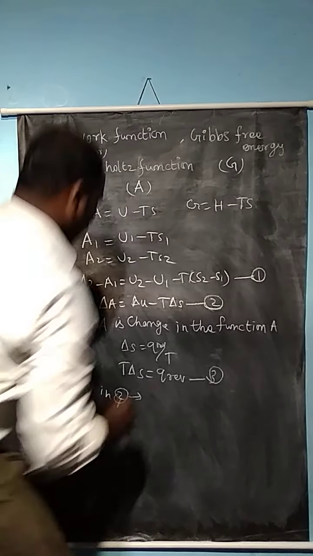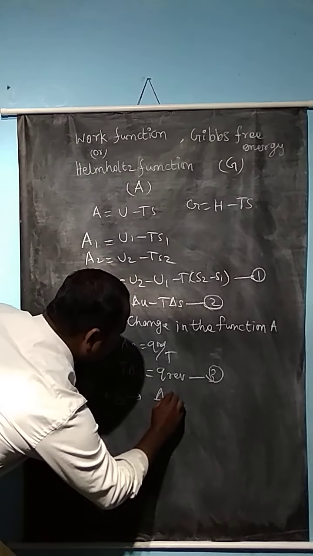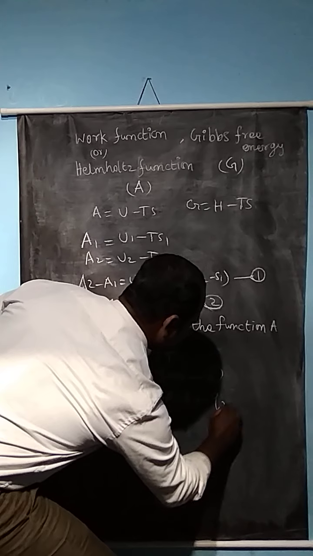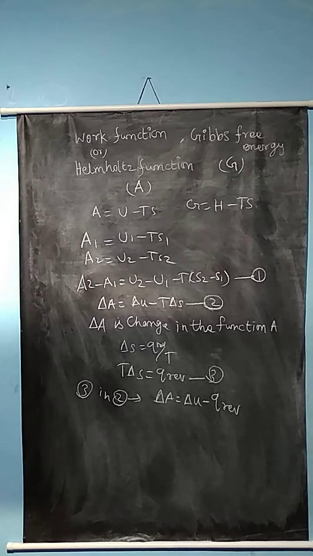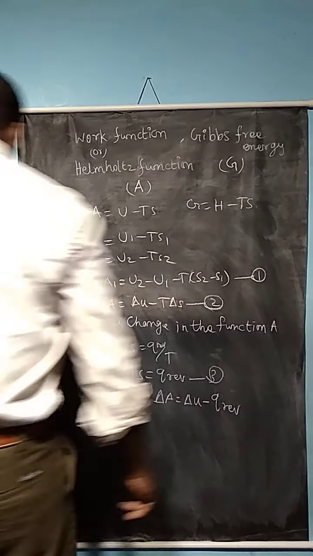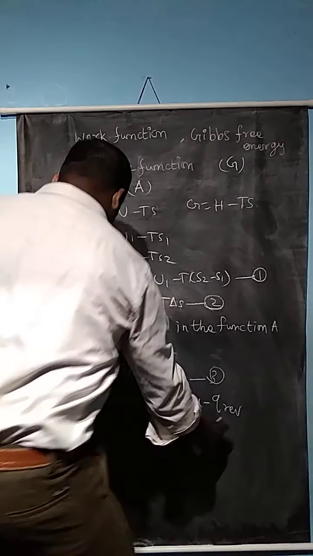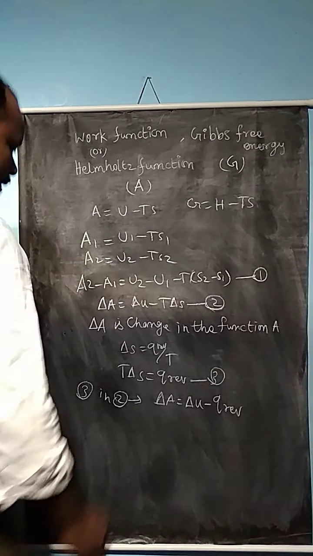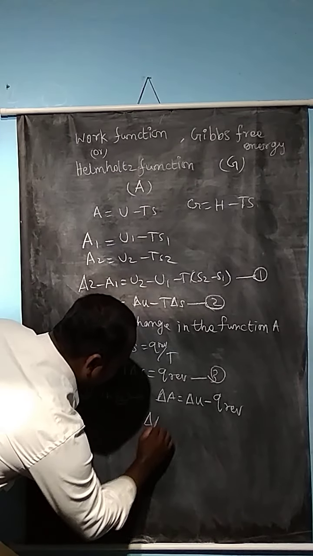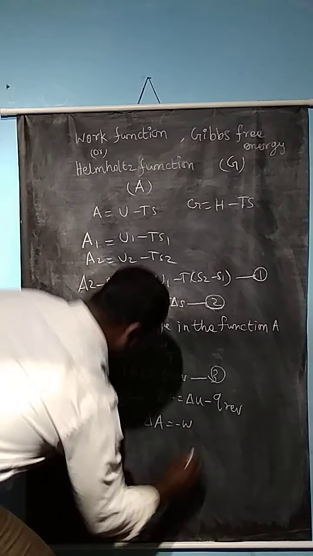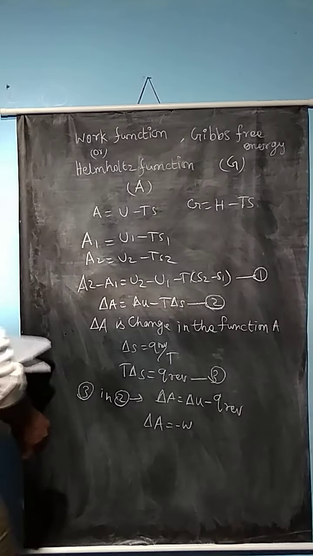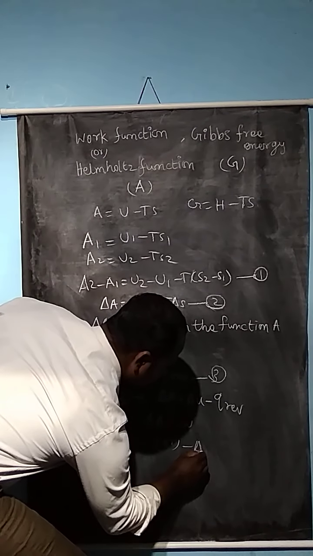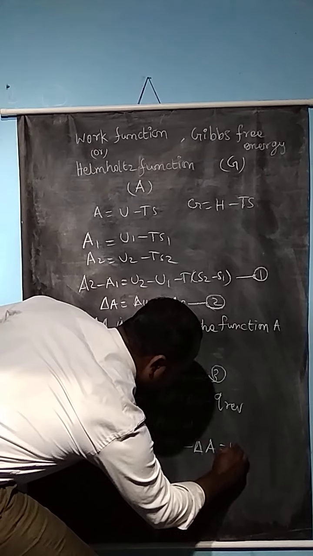So this gives delta A is equal to delta U minus Q. From the formula, delta A is equal to delta U minus Q reversible. So delta A is equal to minus W. From this equation we can derive that delta A is equal to minus W, or minus delta A is equal to W.